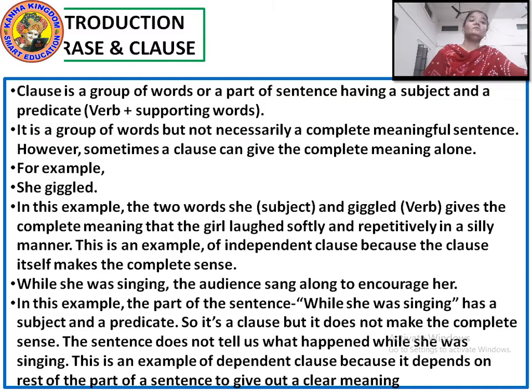Now talking about the clause, what is a clause? What are clauses, or what is a clause? Okay, so clauses are a group of words that includes a subject and a verb. Clauses will have a subject and a verb, okay.